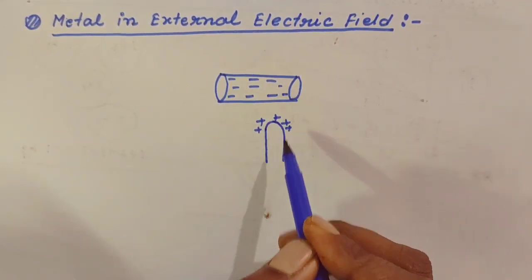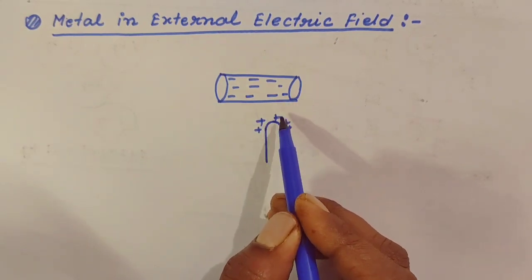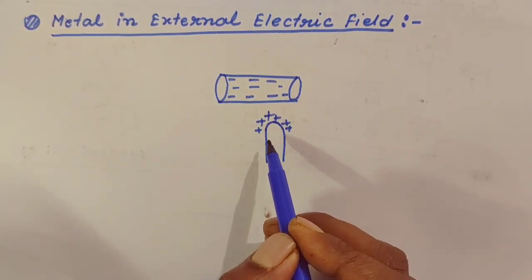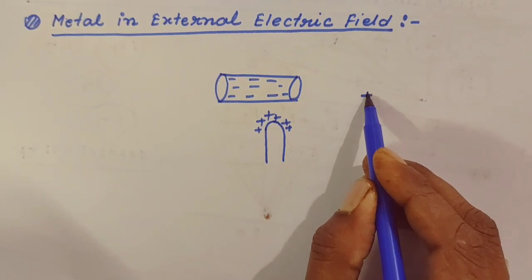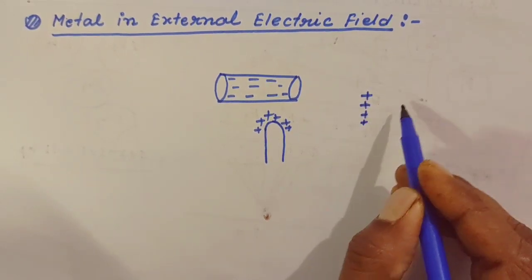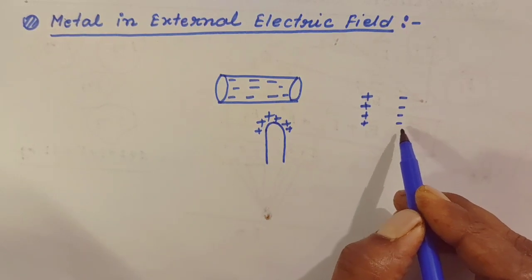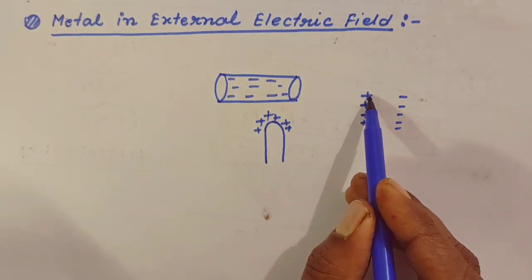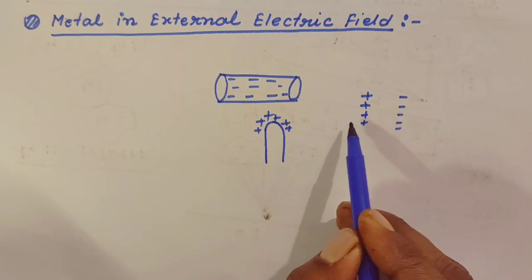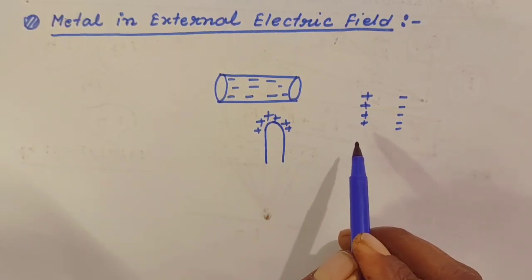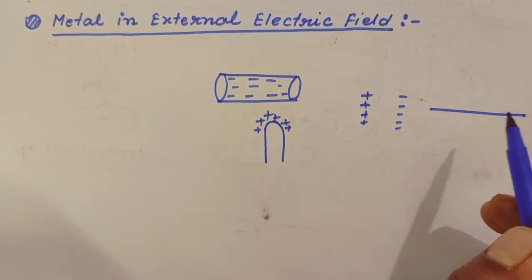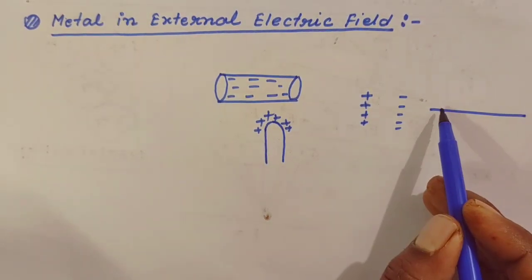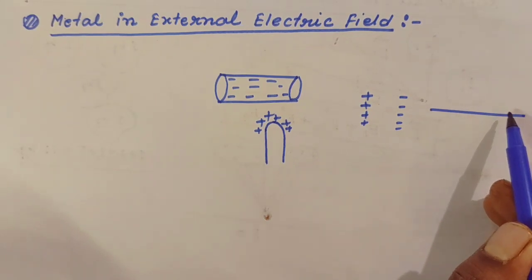So these negatively charged electrons will attract the positive charges. Now what happens inside the metal? Inside the metal, one portion of the metal becomes positively charged and another portion becomes negatively charged. Okay? So that the resultant electric field between this positive and negative becomes zero. But what happens on the surface of the metal? On the surface of the metal, some electrons are still there.